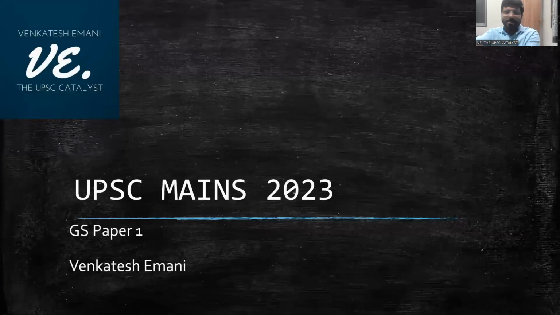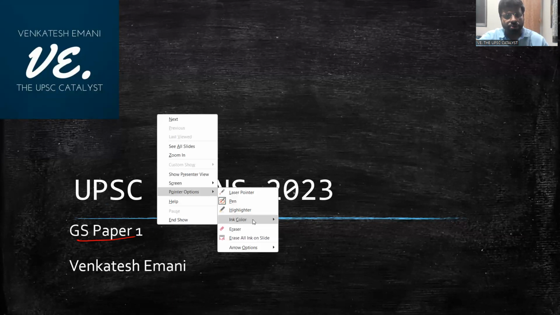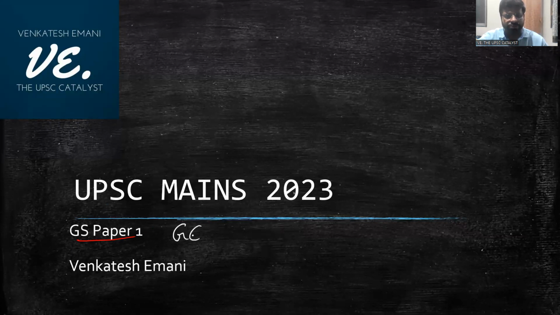So, we are analyzing the paper 1, GS Paper 1, which comprises the subjects of geography, history, and art and culture. So we have the subjects of geography, history, which includes art and culture, world history, and all the sub-dimensions, as well as the society part.